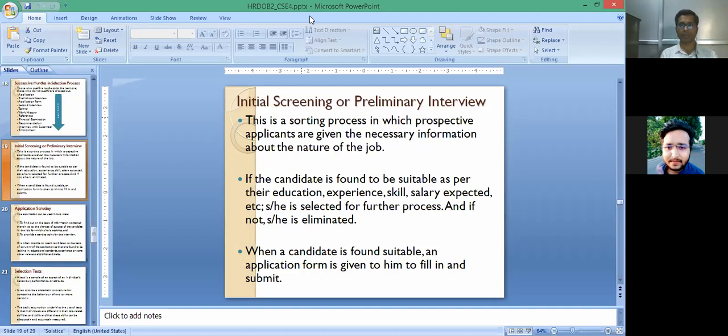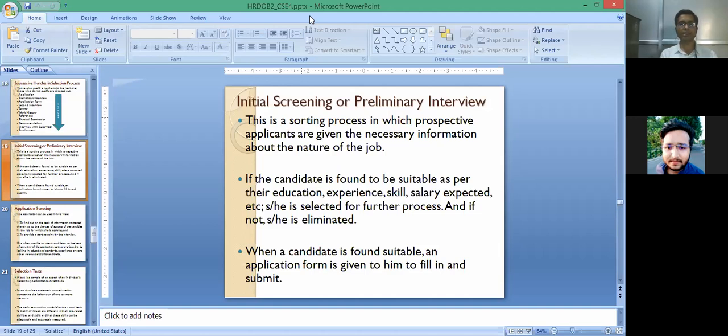Only if they fulfill the education and experience requirements next time, suppose after 1 or 2 years, are they again invited to apply, but that application will be a fresh application and it will be against a fresh advertisement only.